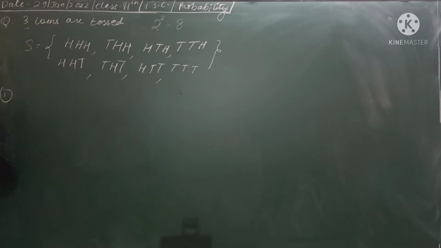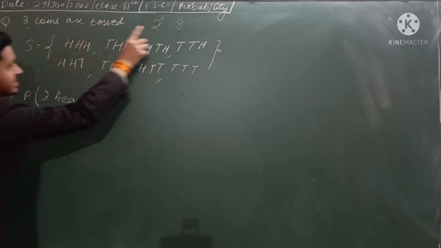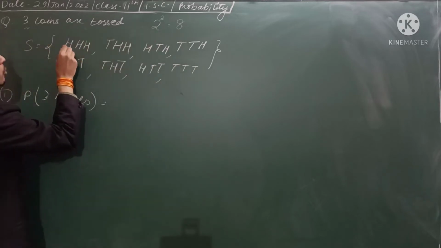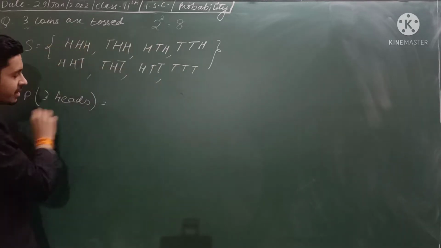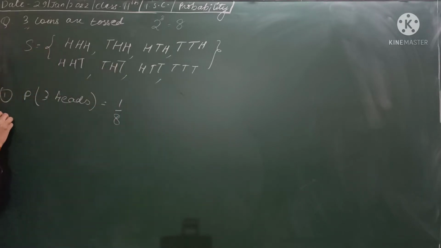Now what is the very first question? What is the probability of getting 3 heads? In the whole sample space, you have only one favorable case. So the number of favorable cases upon the total number of outcomes.